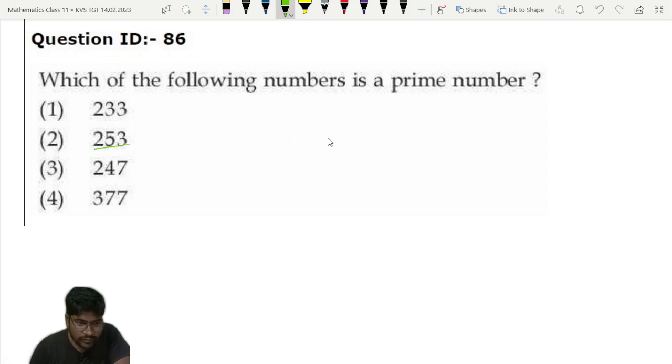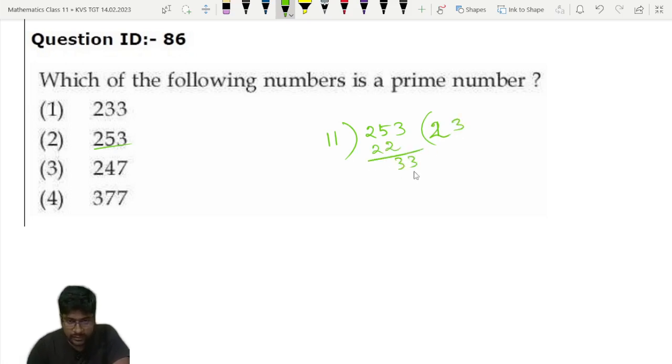First check 253, option number 2. This we can divide by 11. Very easily we can see, 11 into 2 is 22, 11 into 3 is 33. So 11 is a factor of 253. So this is not a prime number, so option 2 is discarded.